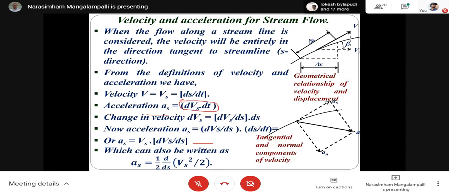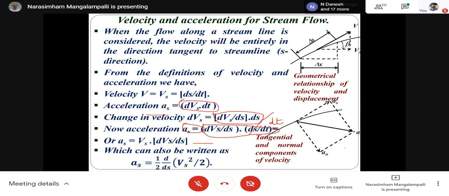This is acceleration. So this is dvs divided by dt. So that is this expression. Okay? Is it clear?